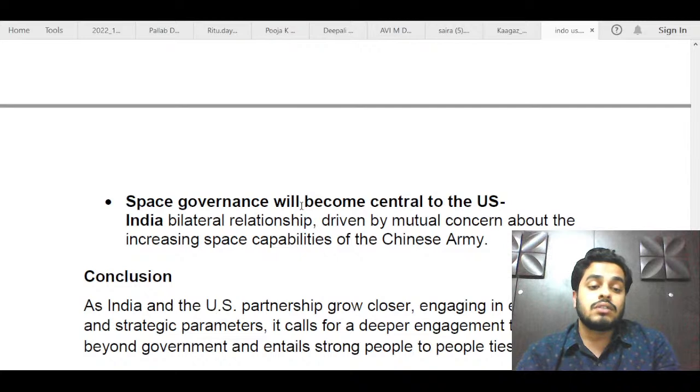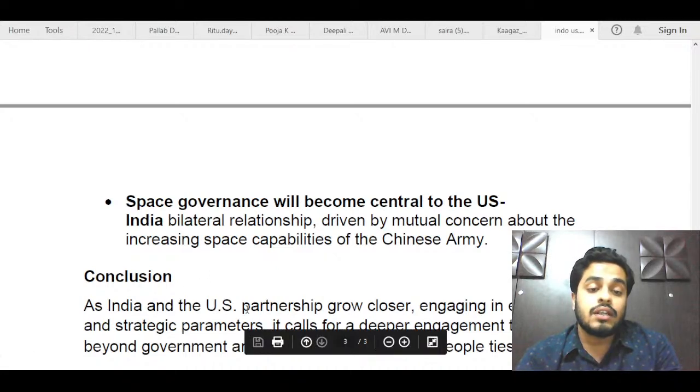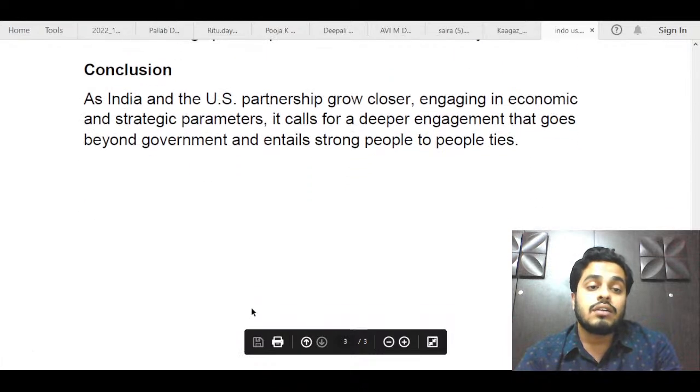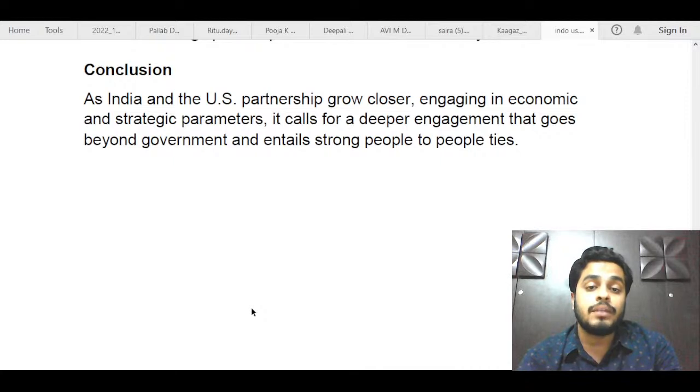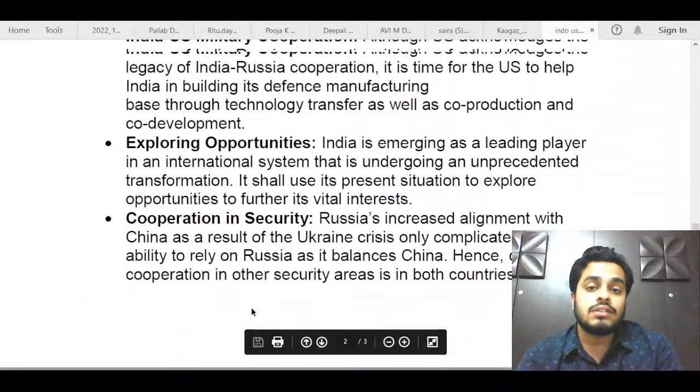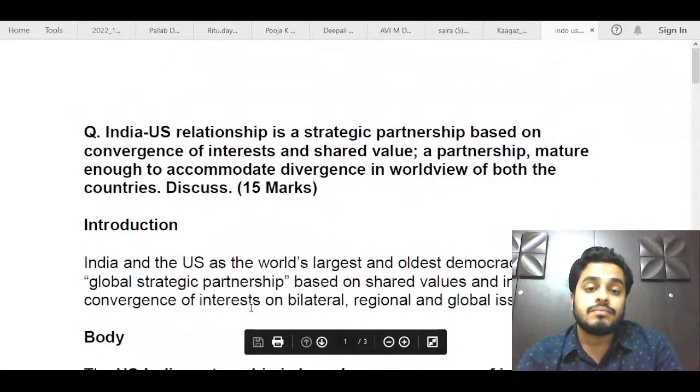After that, you could have simply concluded by talking about the need for more people-to-people ties. Rather than the US adopting protectionist policies, the US should encourage Indian partnership and all. So you could have written an optimistic, futuristic conclusion that as the India-US partnership grows closer, engaging in economic and strategic parameters, it calls for a deeper engagement that goes beyond government and entails strong people-to-people ties. So this was a simple conclusion which you could have added, and this was a basic decent framework of the answer.